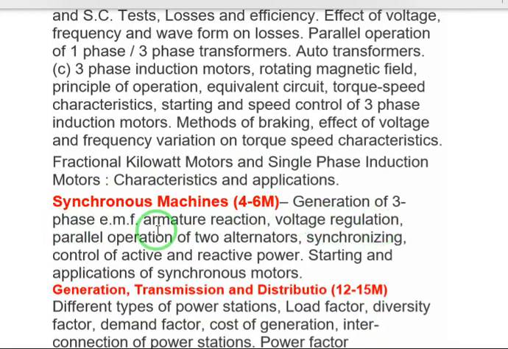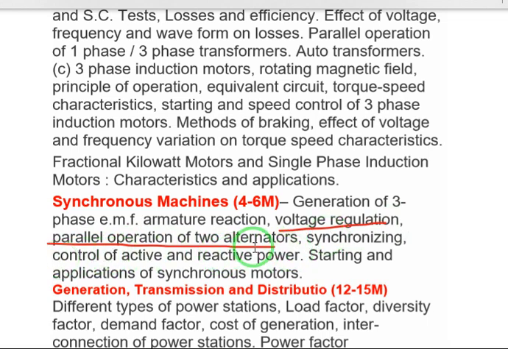Generation of 3-phase EMF, armature reaction, voltage regulation based on the curve, questions will be asked. Parallel operation of two alternators. Regarding parallel operation of two alternators, if one alternator is over excited, questions will be asked based on that. Under excited, over excited, based on that questions will be asked.